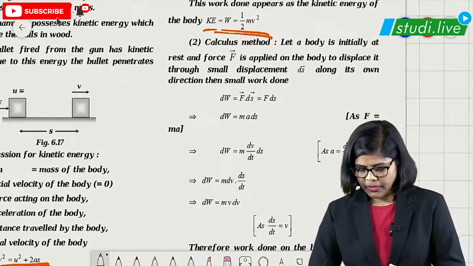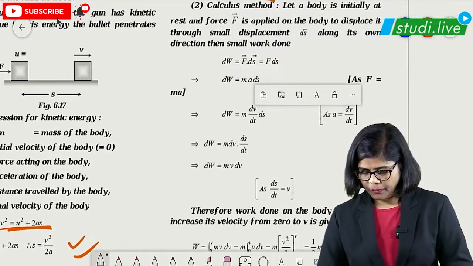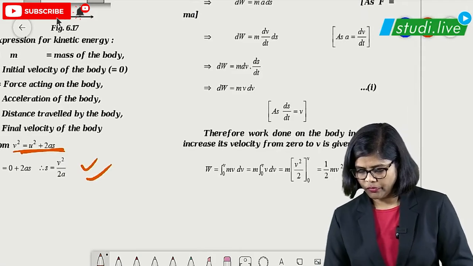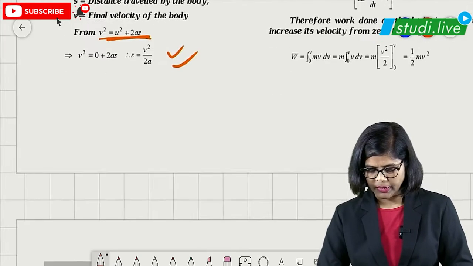Okay. So anyway, the same thing is explained in the form of calculus. That is not required from the entrance point of view. You have to just remember the formula basically.